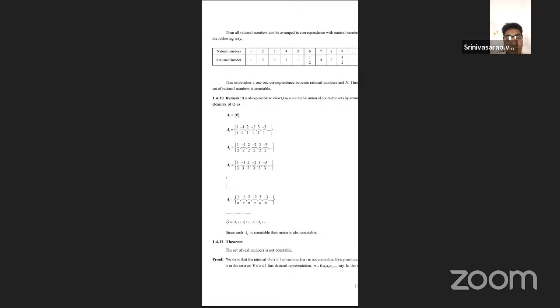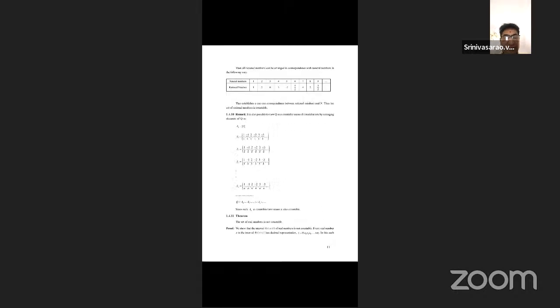1.4.11. Page number 11. The set of real numbers is not countable. Countable definition, countable theorem: first, the set of rational numbers; second, the natural numbers. Second one, the set of real numbers is not countable.